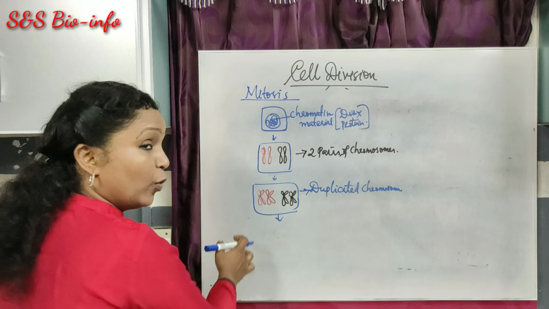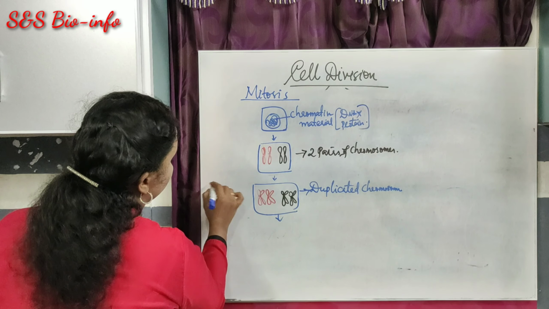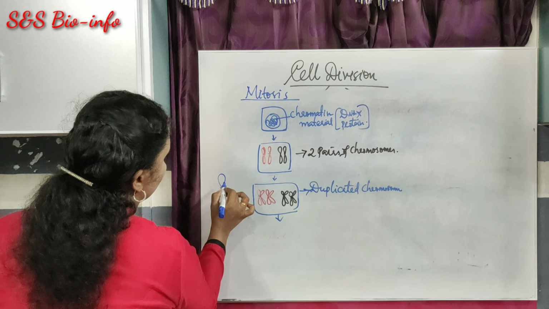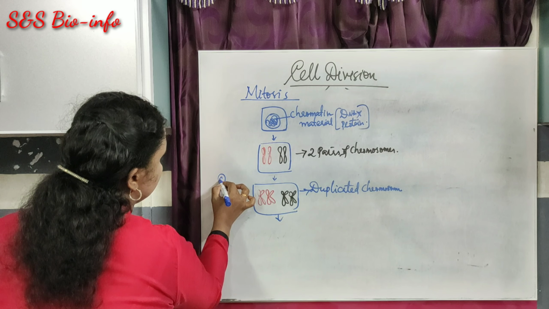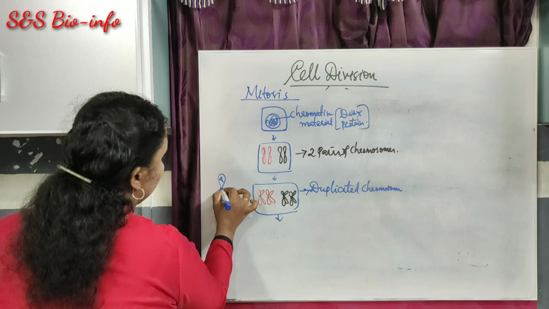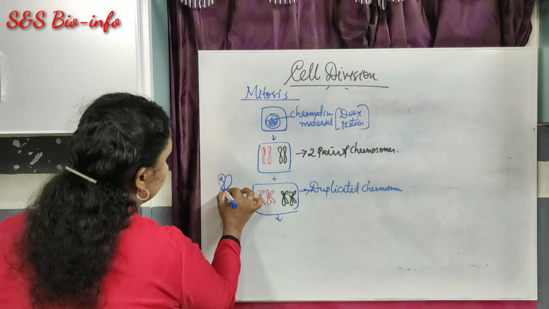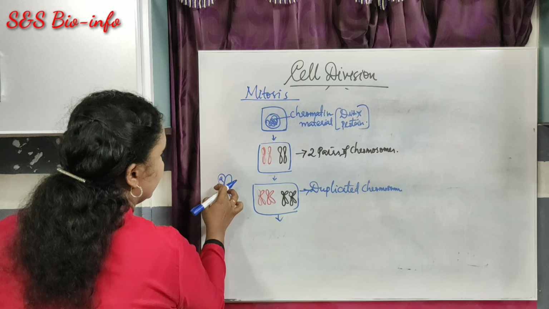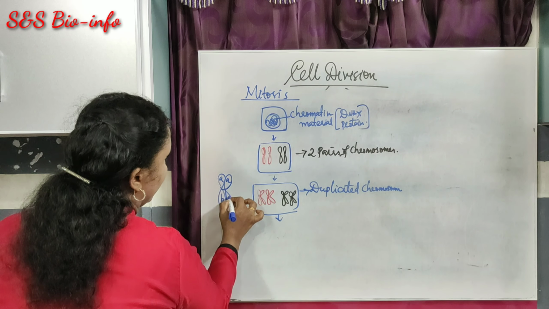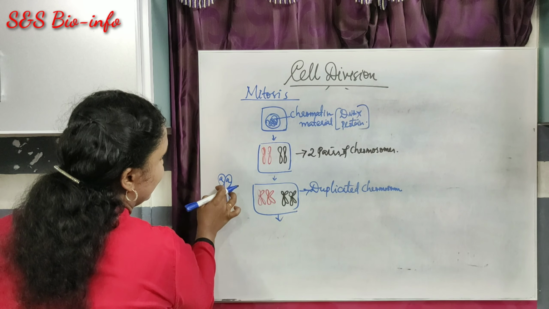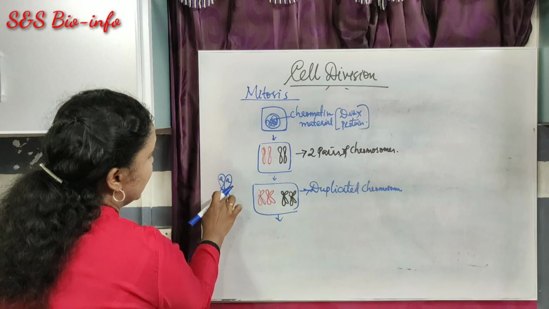How does it happen? Why does it happen? Do you know? For copying the gene, suppose this is a chromosome with genes A and B. When DNA copying takes place, the same kind of gene will be produced over here. So this is the copying of the chromatids.